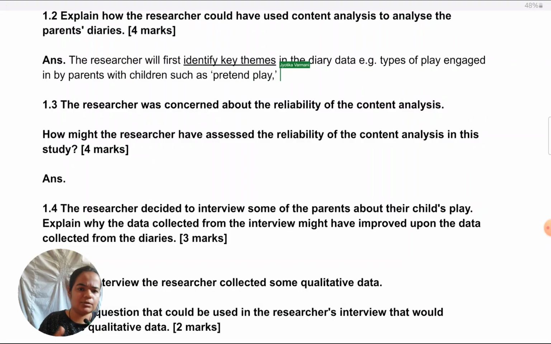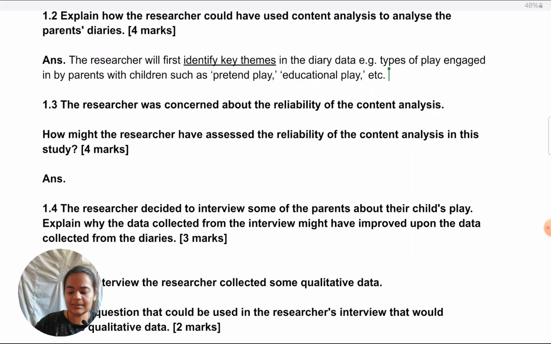Whatever you've learned in cognition and development, or if you're not doing that in attachment, you must have come across some examples here and there of different types of play you could take from there. So pretend play, constructive play, educational play, informative, any you can give. Examples can be any. It does not have to be from the situation they have given us. Any example suggesting that you're understanding what possibilities are there in this data.